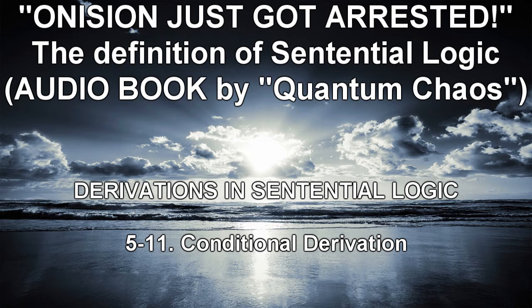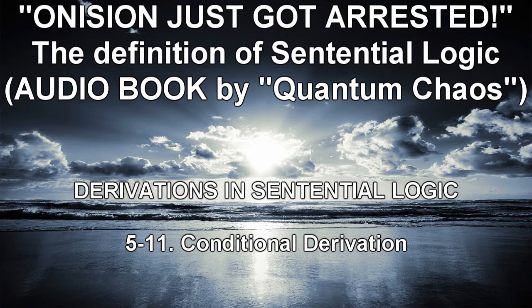Example 1. 1. H→R PR. 2. R→S PR. 3. H→S show. 4. H assumption. 5. S show. 6. R 1, 4, MP. 7. S 2, 6, MP. This newfangled derivation requires explaining. First of all, there are two show lines. In particular, one derivation is nested inside another derivation. This is because the original problem, showing H→S, is reduced to another problem, showing S assuming H. This procedure is in accordance with a new show rule, called conditional derivation, which may be intuitively formulated as follows.